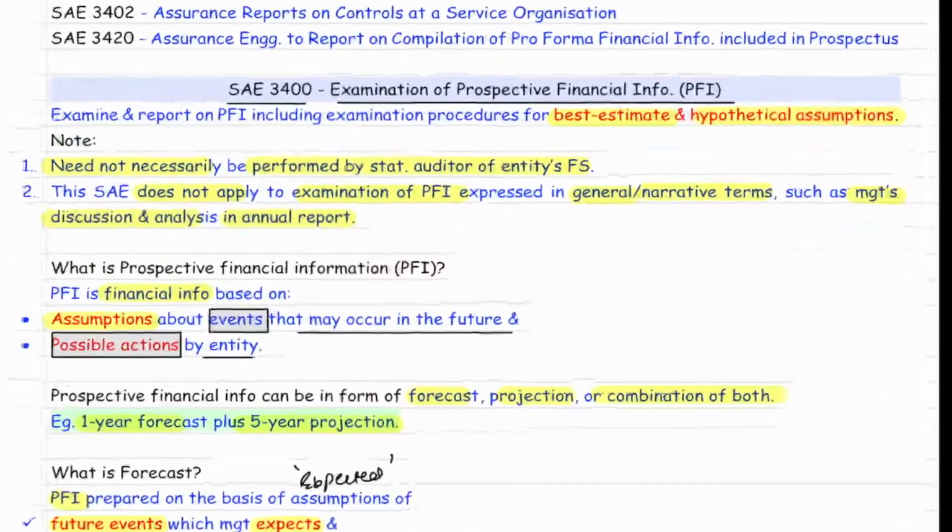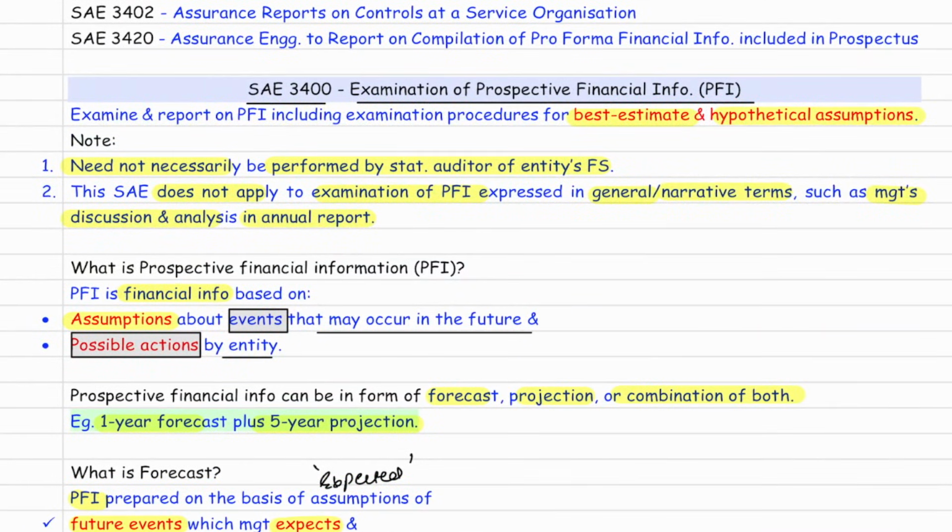Now, sir, there can be two types of assumption we have already discussed: best estimate, hypothetical assumption. Is it necessary that the statutory auditor of financial statement should do it? No, not necessary that this type of engagement will be done by statutory auditor of financial statement. Acha, this also does not apply to examination of PFI. Instead of prospective financial information, I will say PFI. It is easy. Okay. Examination of PFI, which is expressed in narrative terms.